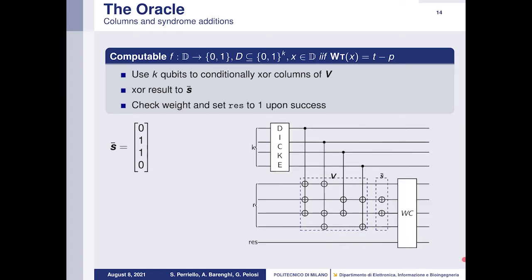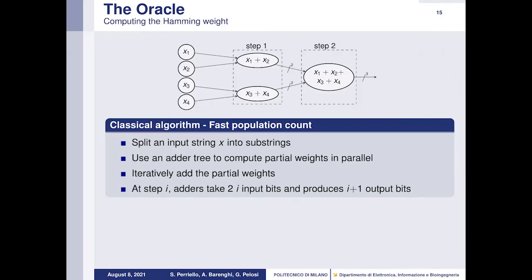How do we check the Hamming weight of this set of qubits? We used a classical algorithm called fast population count that splits the input string x into substrings. Then we use an adder tree to compute the partial weights in parallel, which iteratively adds the partial weights. And at step i, the adders take 2 input bit strings and produce one single i plus 1 output bit string.